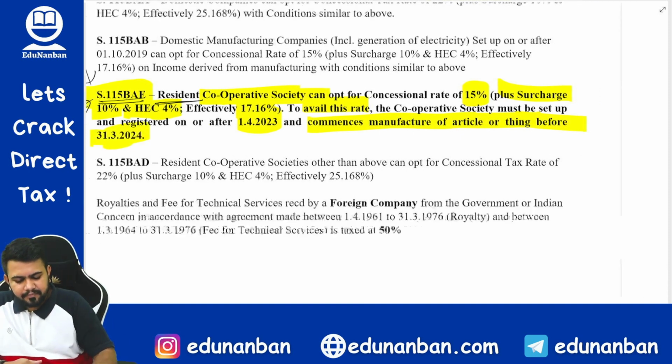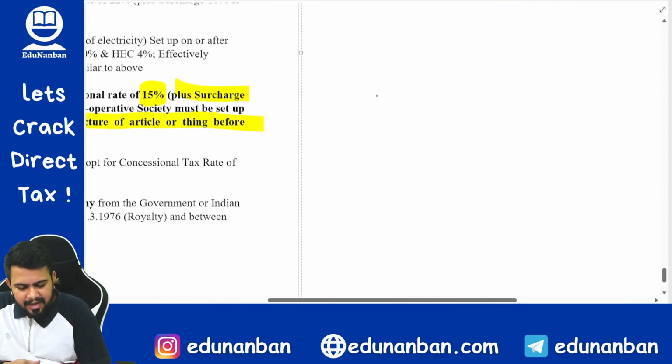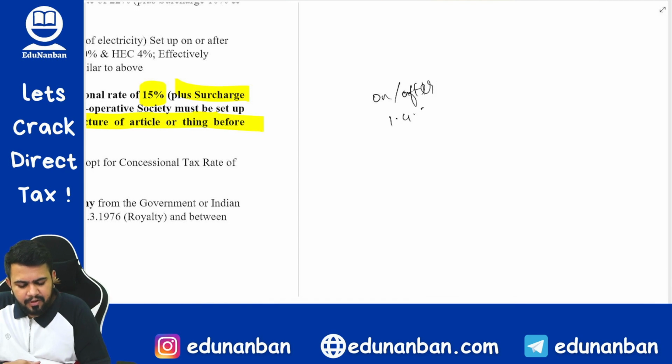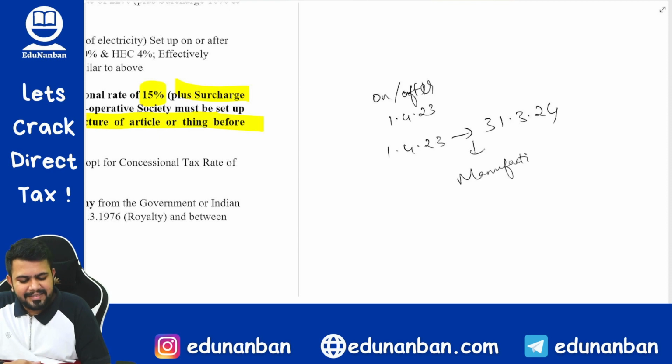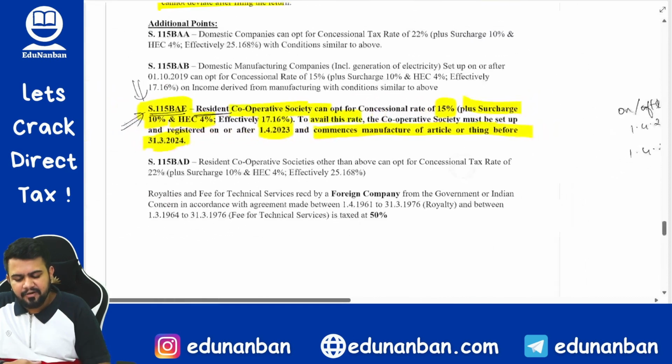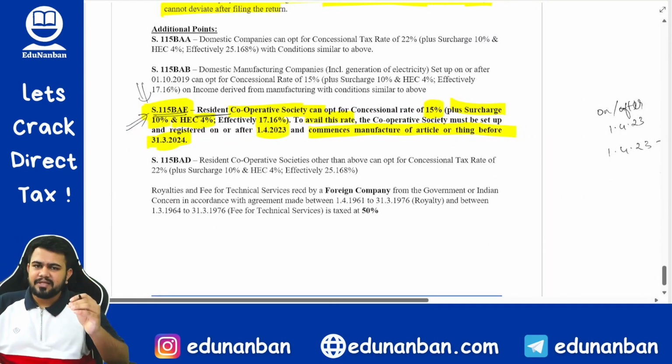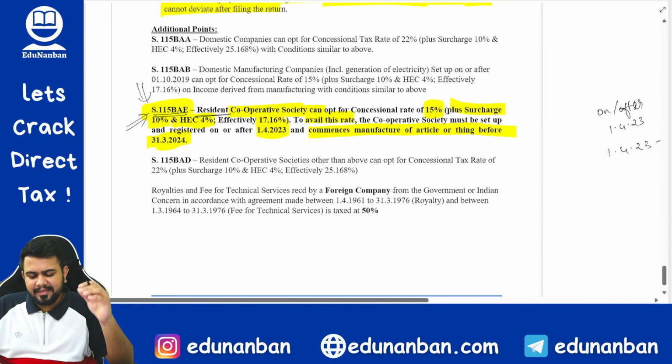So they should get registered on or after 1/4/2023, and between 1/4/23 and 31/3/24 they should start what? Manufacturing. Only if they satisfy this condition can they opt for this concessional tax rate of 15% plus 10% surcharge plus 4% health and education cess.